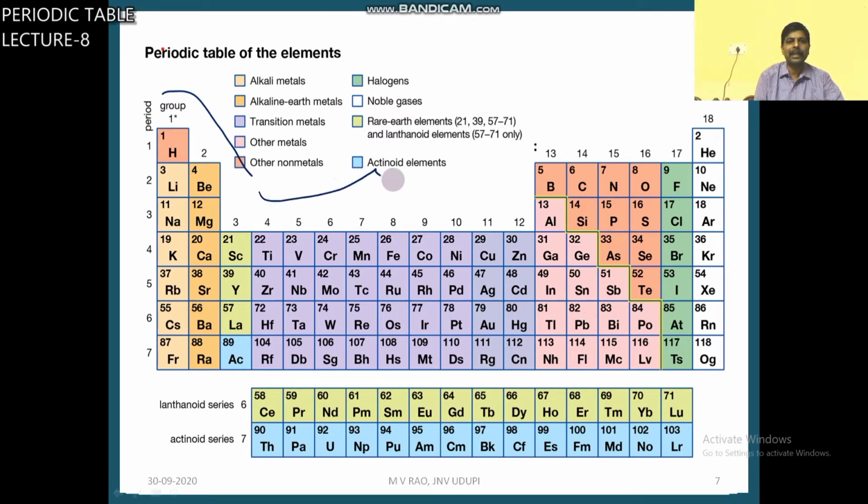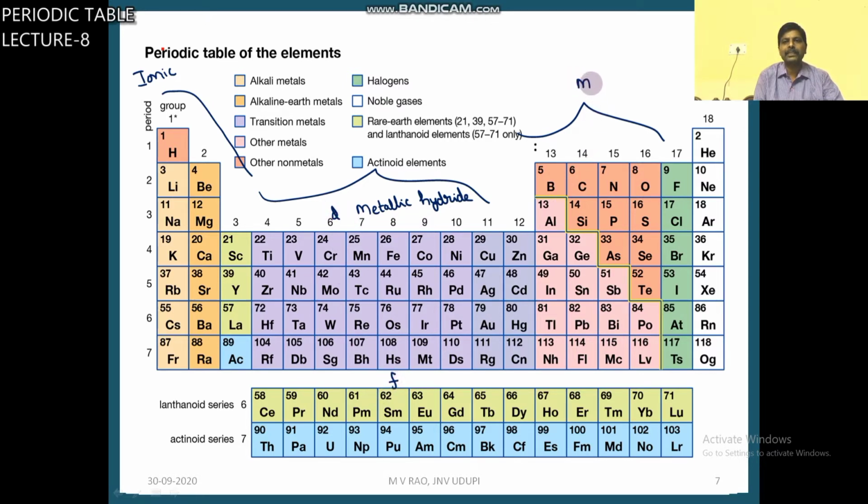Hydrides are mainly of 3 types. Ionic hydrides, which are formed by S block elements. Metallic hydrides, which are formed by D and F block elements.